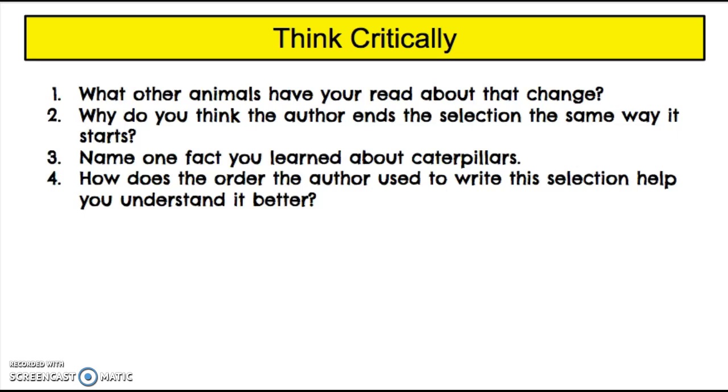Now that you've read the passage again, these are the questions I want you to work on. 1, what other animal have you read about that changes? We've read about a lot of animals within Reading Street, so you should be able to talk about one animal that you've read about that changes.